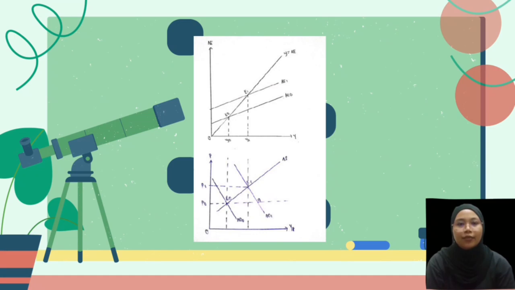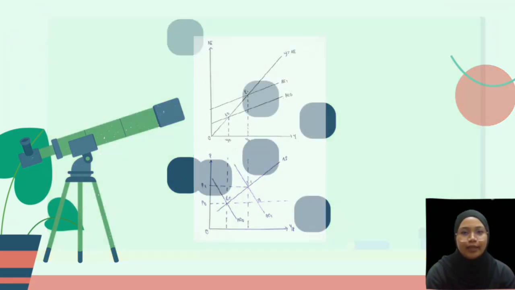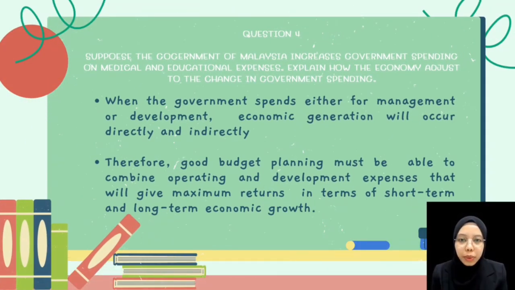When the AD1 curve intersects the AS curve at the new equilibrium point E1, at the price level P1 and real national income Y1, a new equilibrium has been attained. Private consumption rises as a result of the expansion of outlets, which causes the aggregate demand curve to move to the right. This causes the price level to rise from P0 to P1 and real national income to increase from Y0 to Y1.